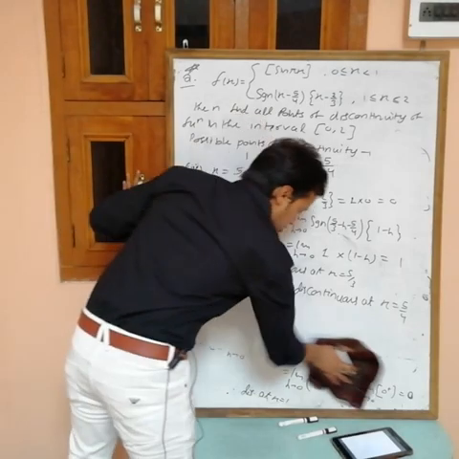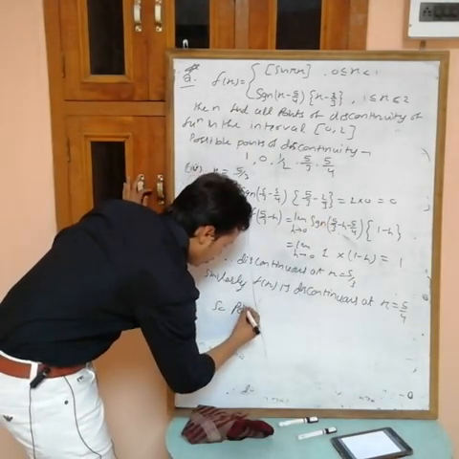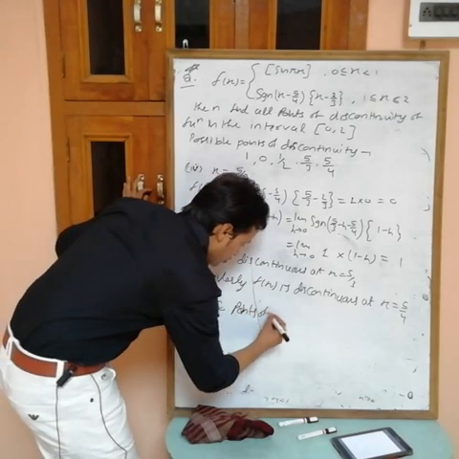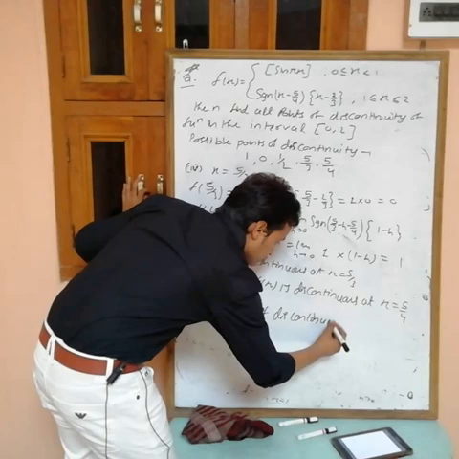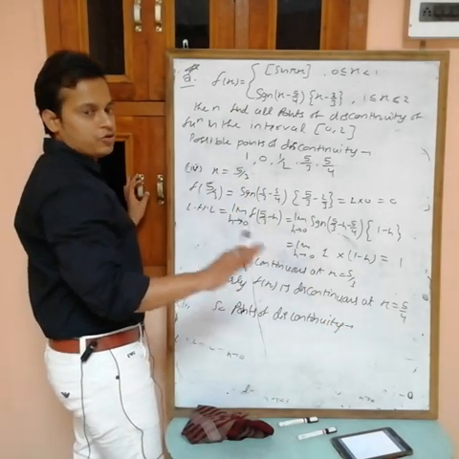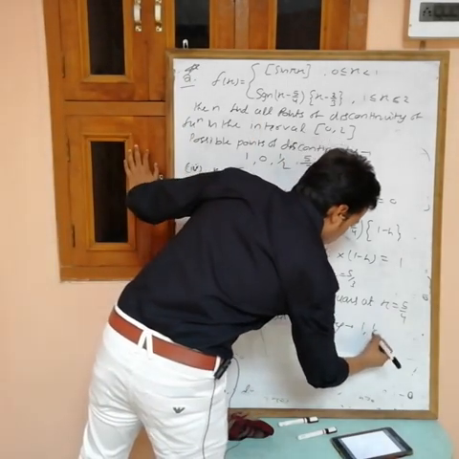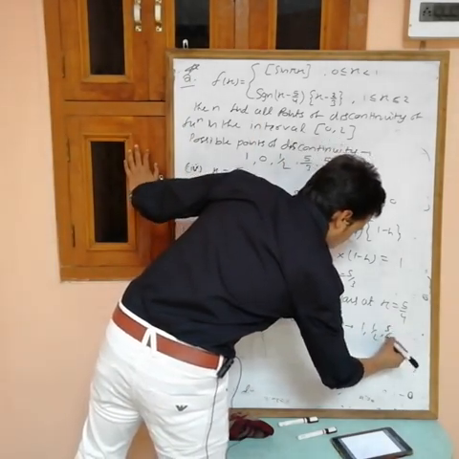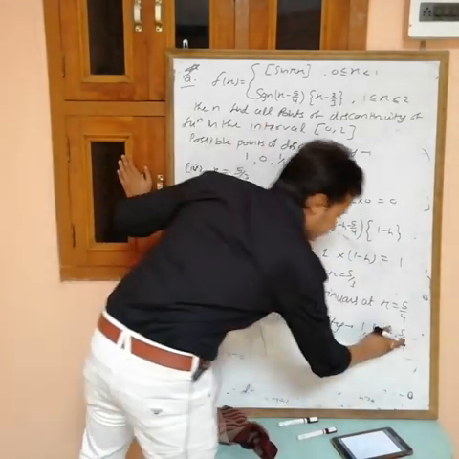So the points of discontinuity: except 0, at every point the function is discontinuous. 1, 1 by 2, 5 by 3, 5 by 4. Okay, write it down.